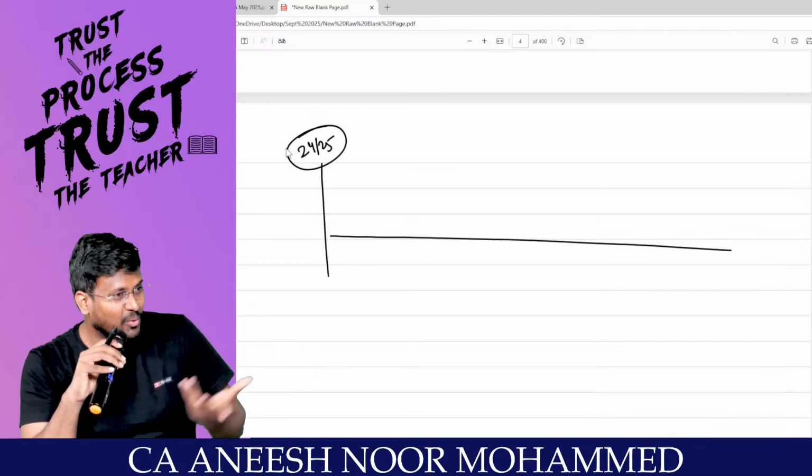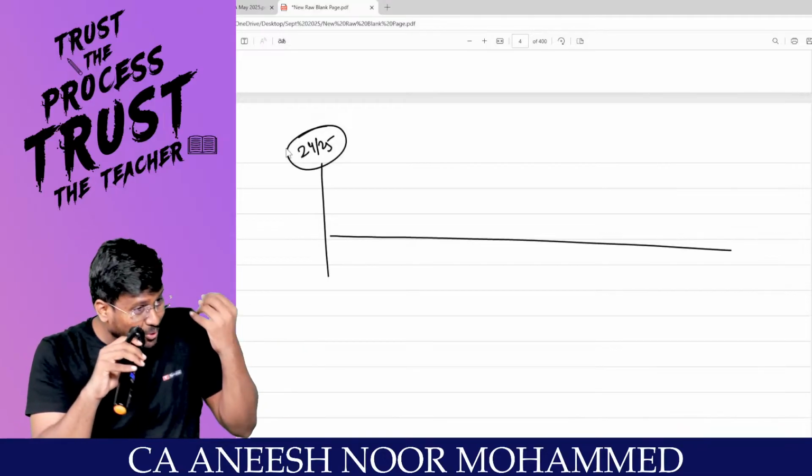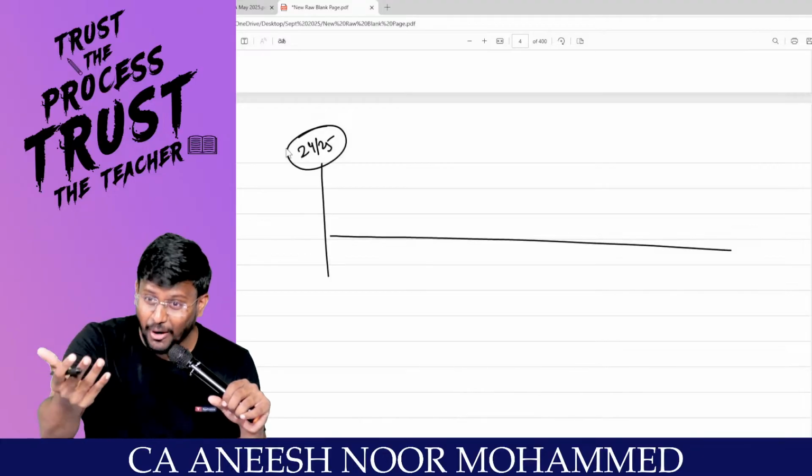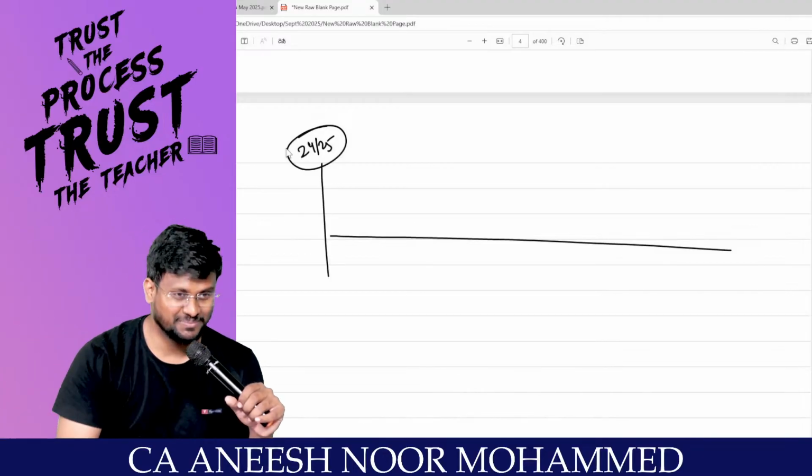People with no tension have no money. At that time, full of tension, man. Because every month you will get 1 lakh, 1.5 lakh. You are forced to spend.